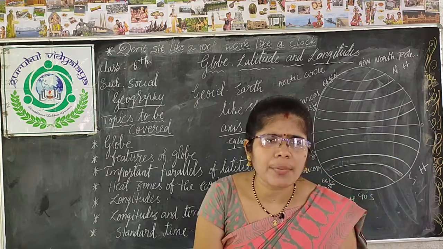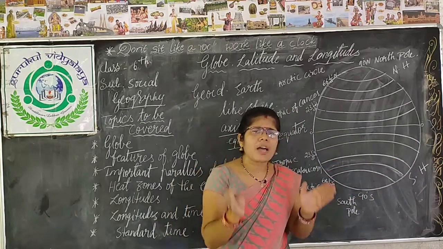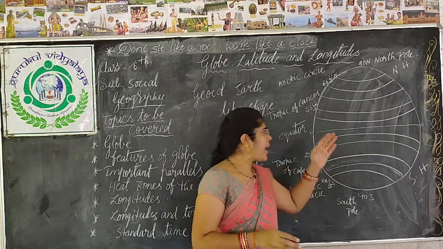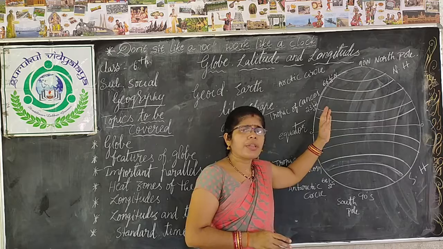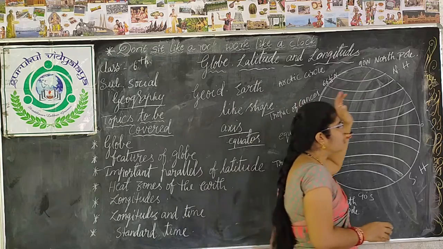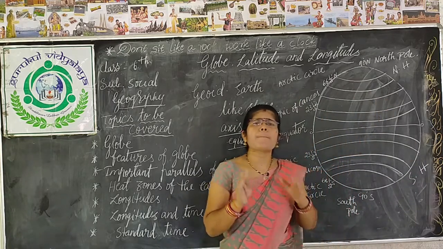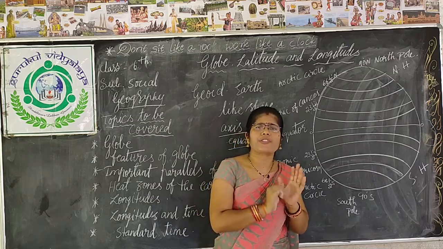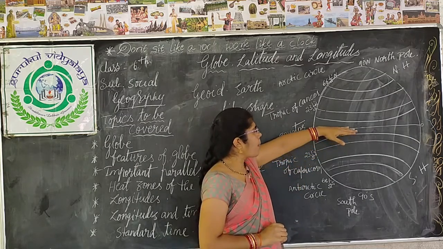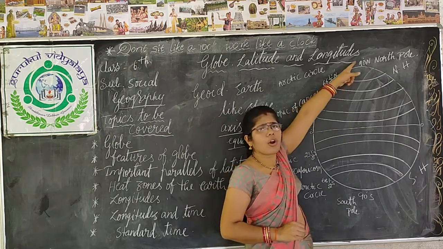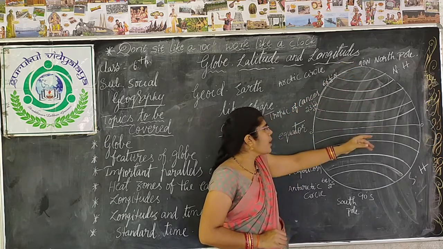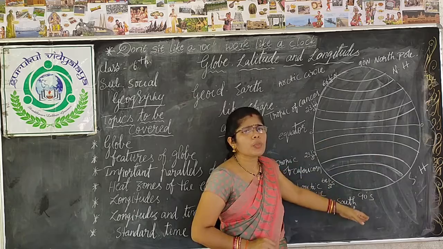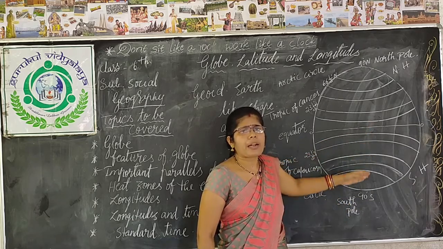Now what is a parallel of latitude? Parallels of latitude means the imaginary lines which are drawn on the earth from west to east. From the equator to the north pole there are 90 parallels of latitude, and from the equator to the south pole there are 90 parallels of latitude.